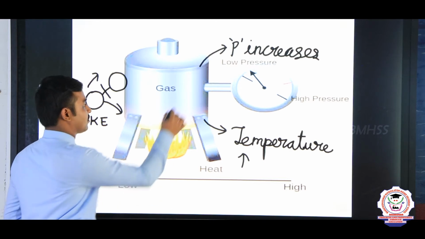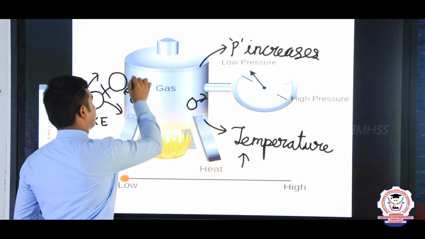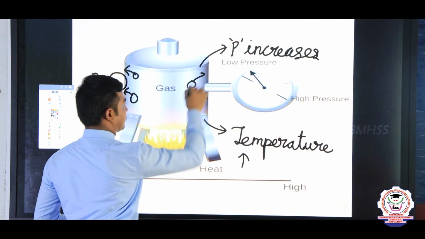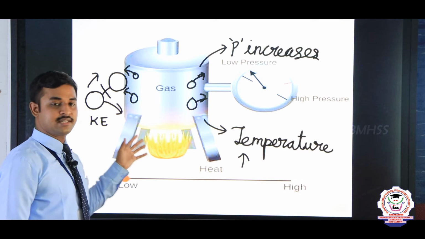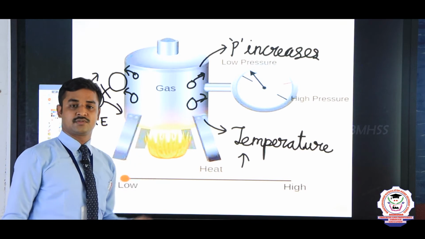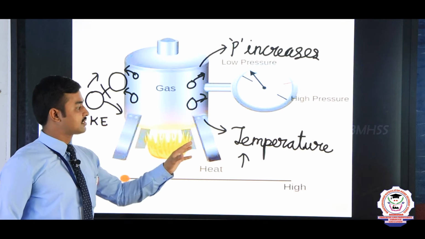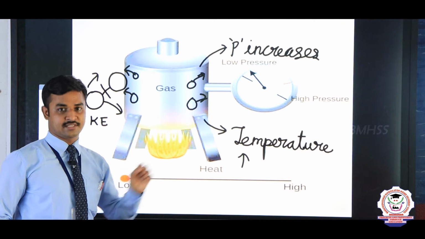The random motion causes collisions. Due to the collisions, the container gets higher pressure. So the pressure is nothing but the collisions between the walls of the container and the molecules. Due to the increase in collisions, pressure increases. So Gay-Lussac's law finally describes the temperature and pressure relationship.